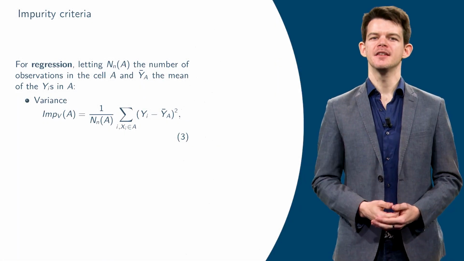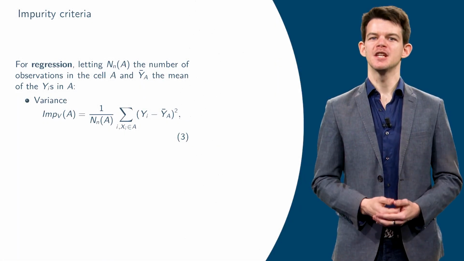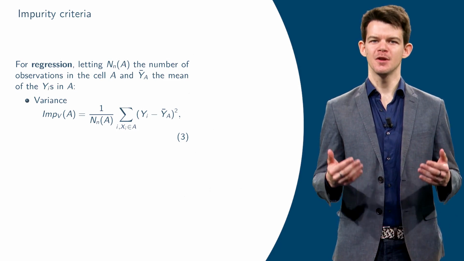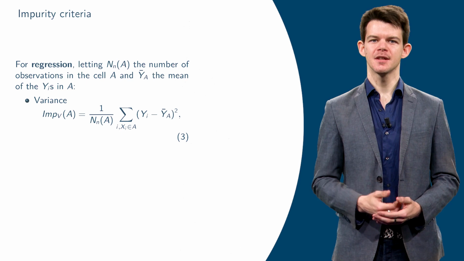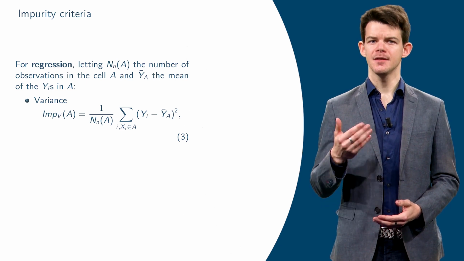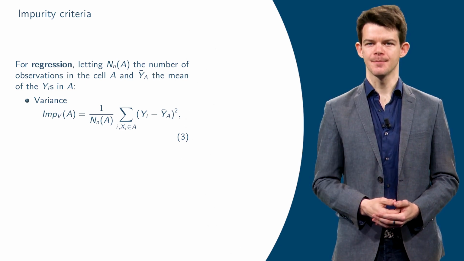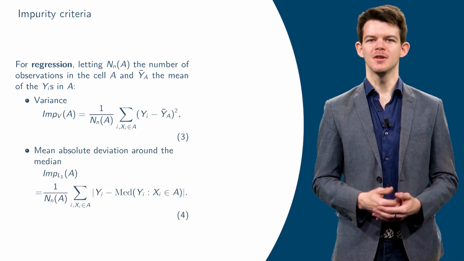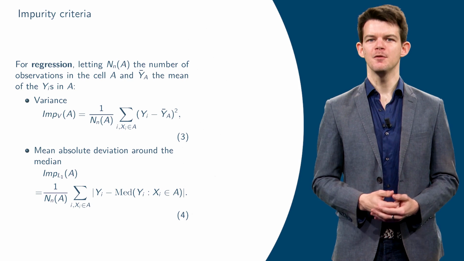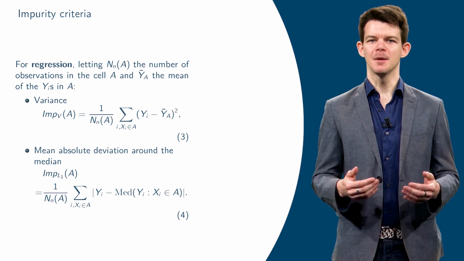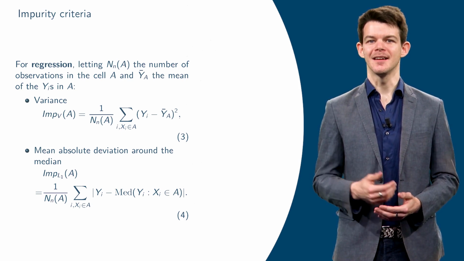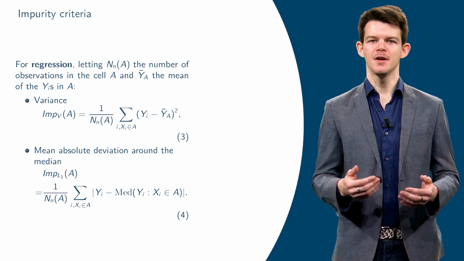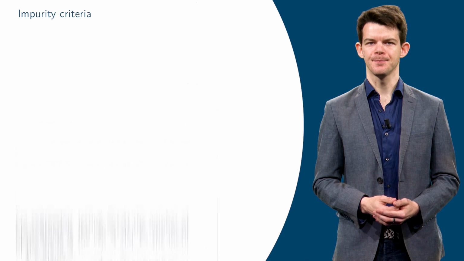All that remains is to specify the set of possible impurity criteria. As already seen, the variance is a measure of impurity when the output is continuous. The variance is the most common criterion in regression. Another criterion implemented in Python is the mean absolute deviation around the median, defined by formula 4, where the term med(yi | xi in A) corresponds to the median of yi of the observations belonging to the cell A.